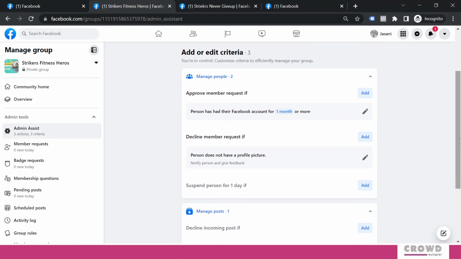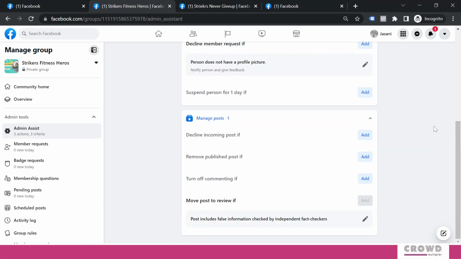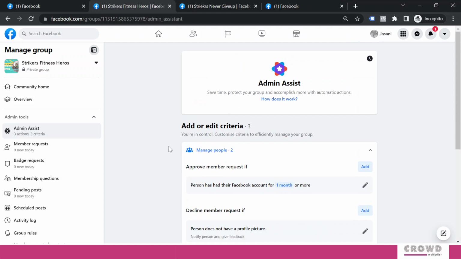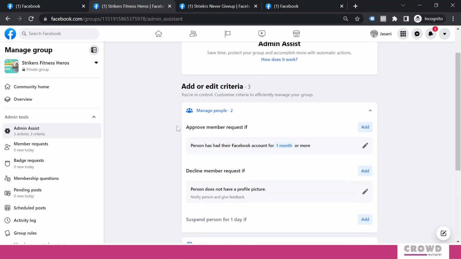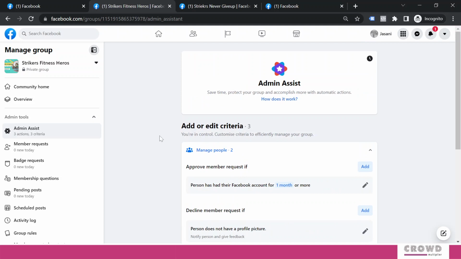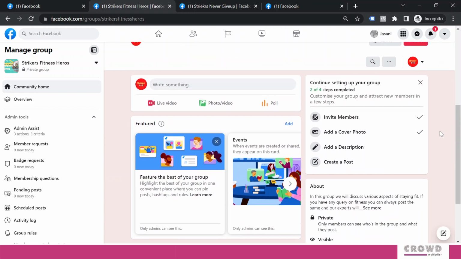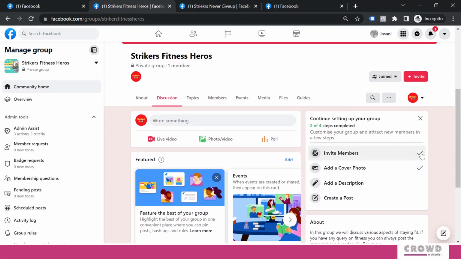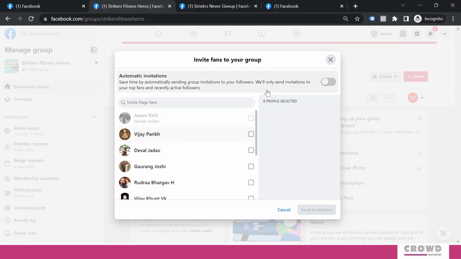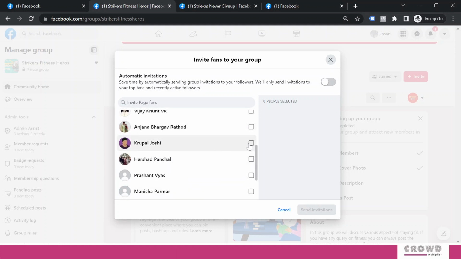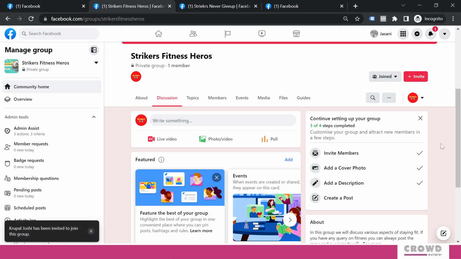So this way you can save a lot of time by setting up this automation. Now our setting part is clear. The second part is about inviting people to this particular group, and that is actually very simple. Over here you can see invite members. If I click this, I would have this option. You can turn this on and send an invitation, but manually if you want to invite somebody, you can do it. Let's say I want to send an invitation to Krupal, then I will click this and send invitations.